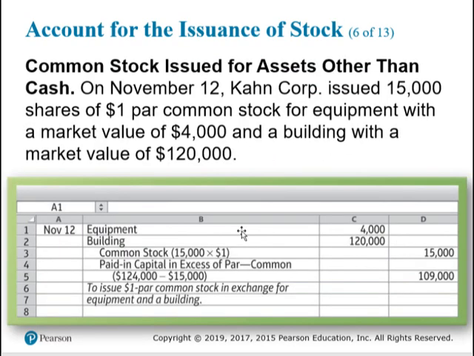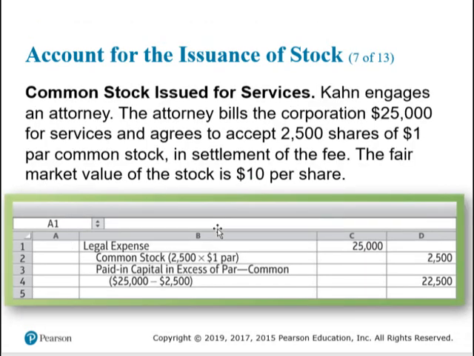Sometimes a company will accept something other than cash in exchange for stock. In this example, they received equipment and a building. They would record these assets at market value and credit common stock for the total. Because the par value was only $1, the excess goes to paid-in capital. In this example, the company paid an attorney with stock. The journal entry would be a debit to legal expense, and the credit would be to stock and paid-in capital.